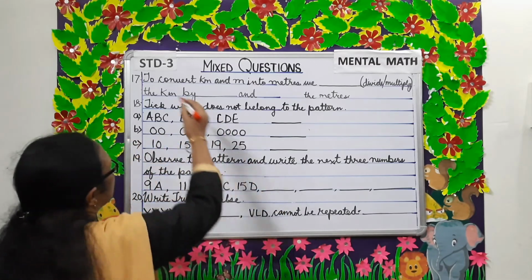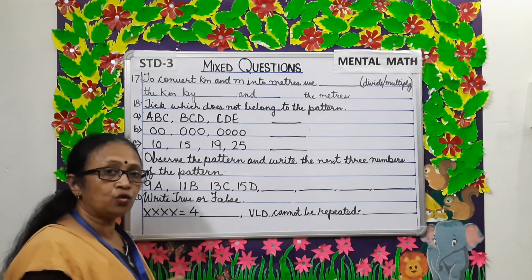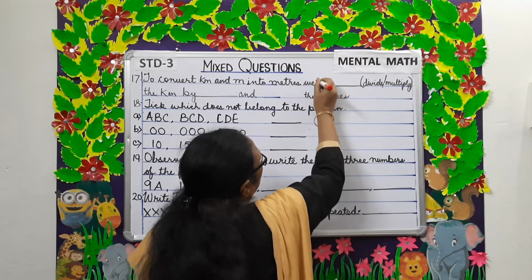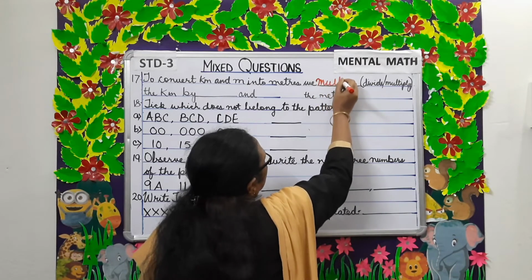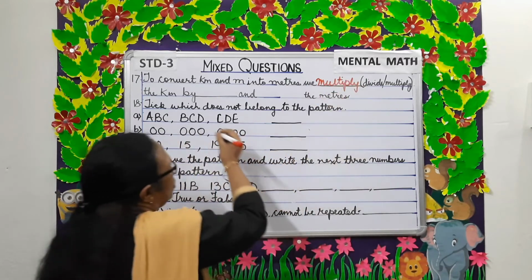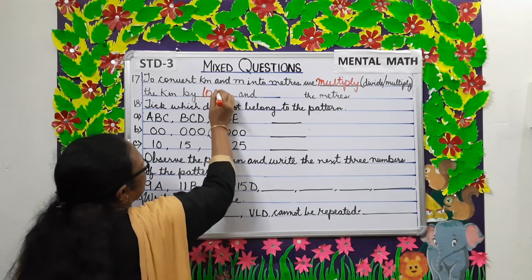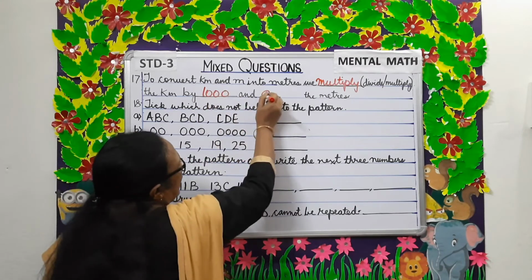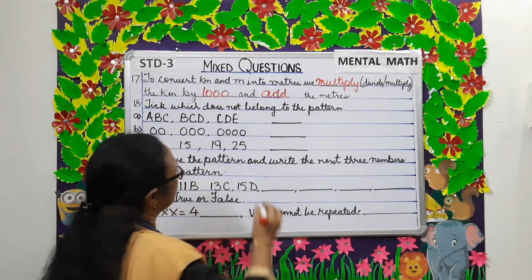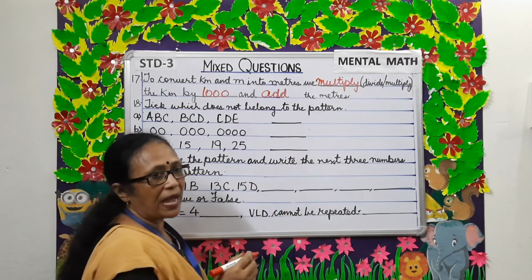Question number 17. To convert kilometer and meter into meters, do we divide or multiply? We multiply the kilometer by 1000 and add the meters.